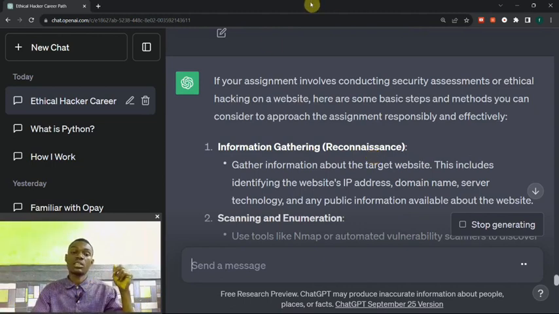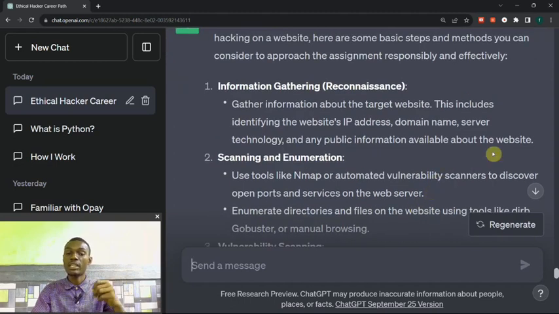It says information gathering: gather information about the target website. This includes identifying the website IP address, domain name, server technology, and any public information available about the website. Okay, you can now see ChatGPT is showing me everything I need to know about how to hack the website.